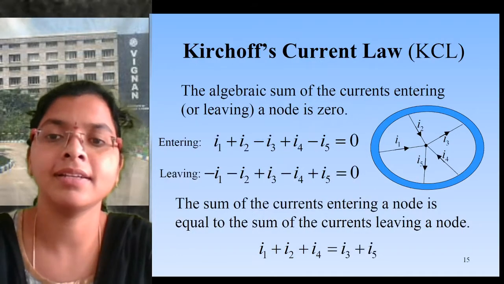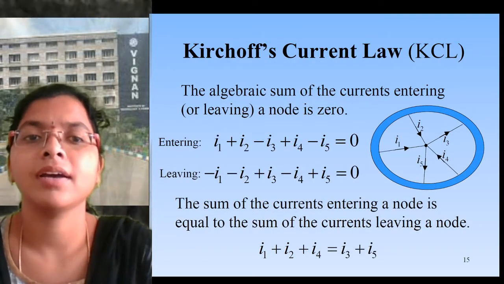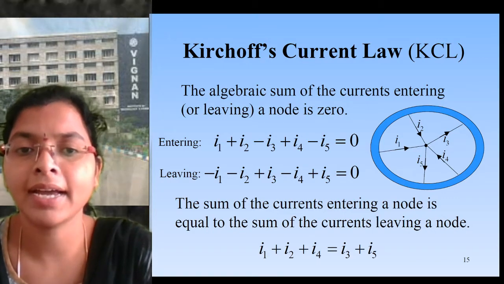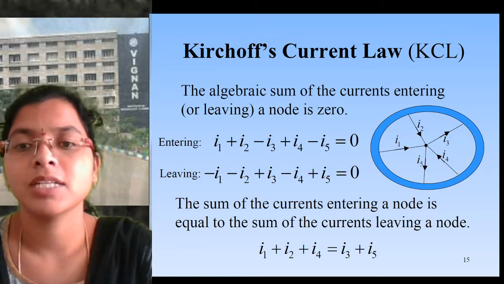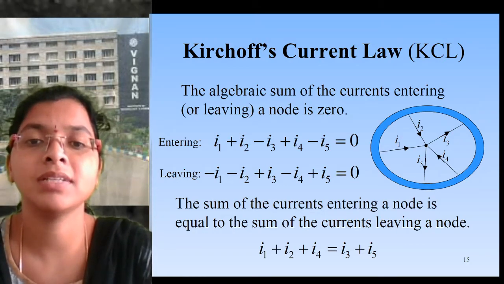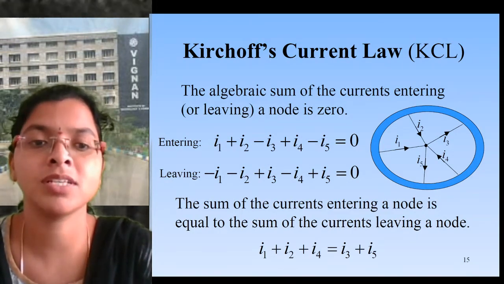So we will see the same equation for another convention. We can take it like this also. That is Kirchhoff's current law in the opposite manner. Previously we took entering as positive, leaving as negative. So if we take entering as positive, the equation becomes I1 plus I2 minus I3 plus I4 minus I5 equals 0.